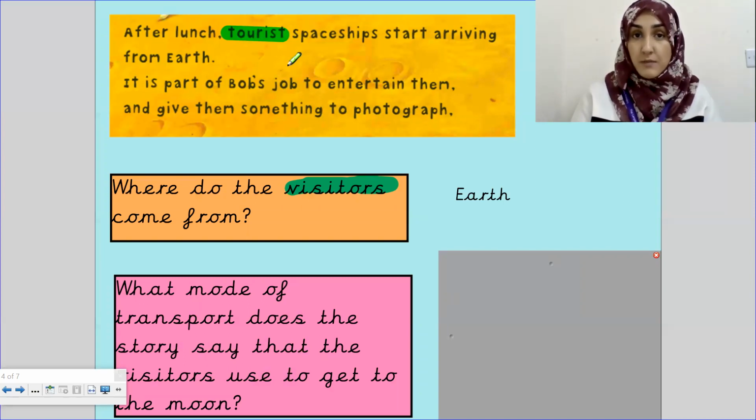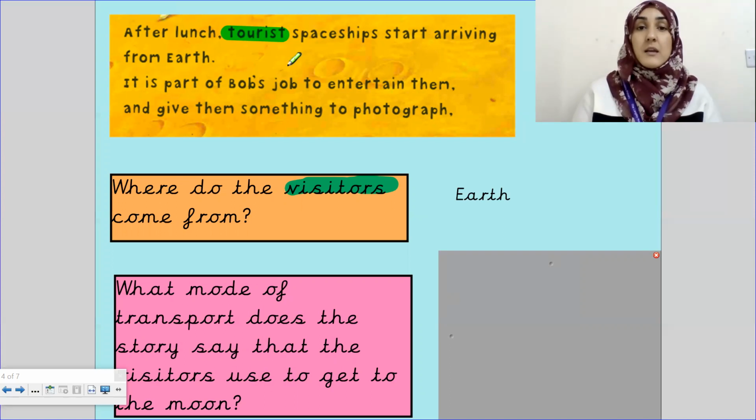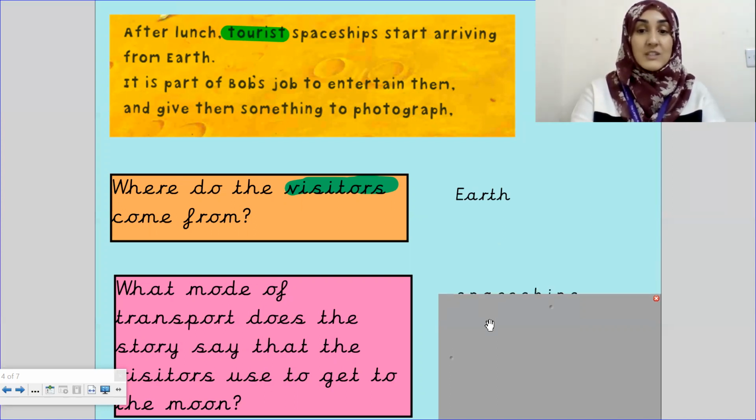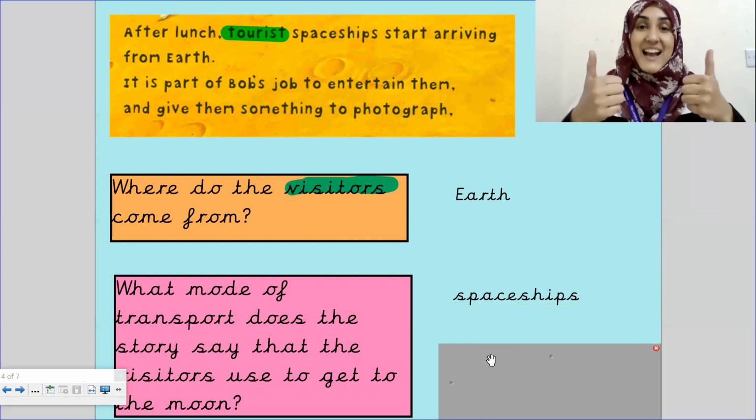Are they on a donkey? Are they traveling by car? Are they traveling through a swimming pool? Okay, what is the answer? Let's reveal. 3, 2, 1, it's spaceships. Fantastic work, Morris class. You were getting really good at this.